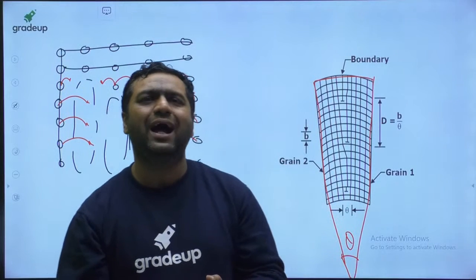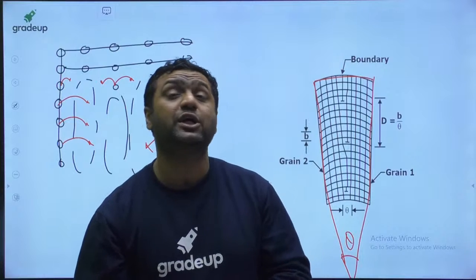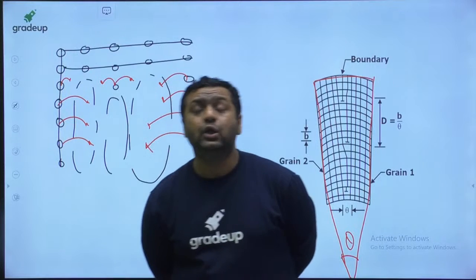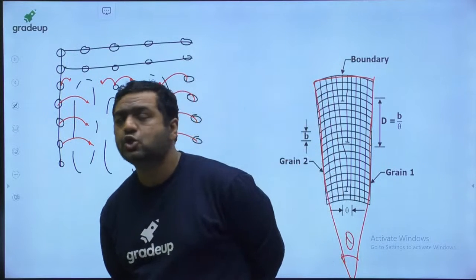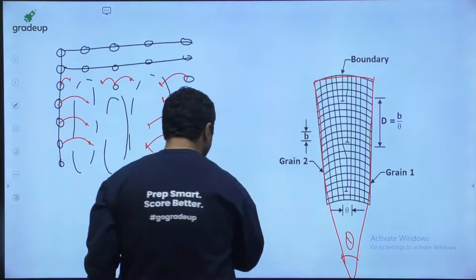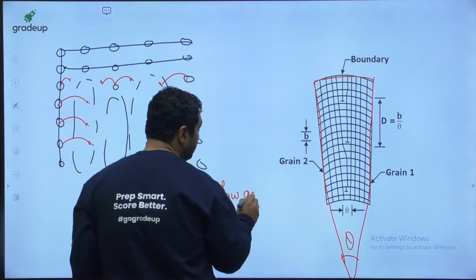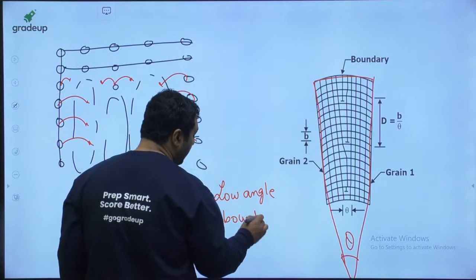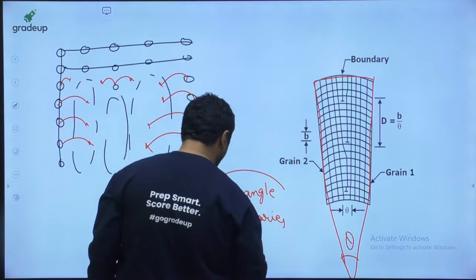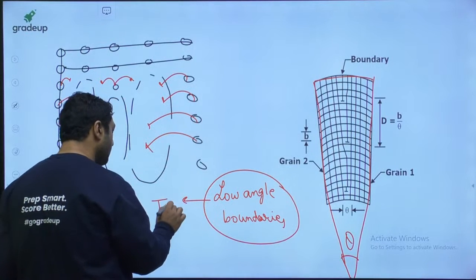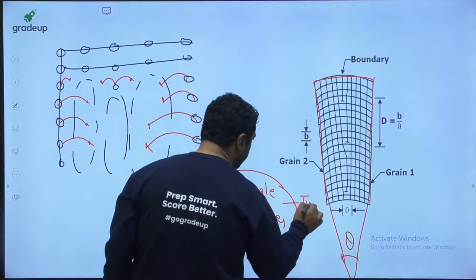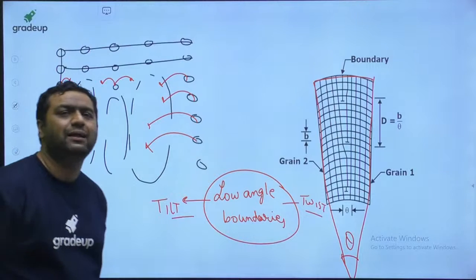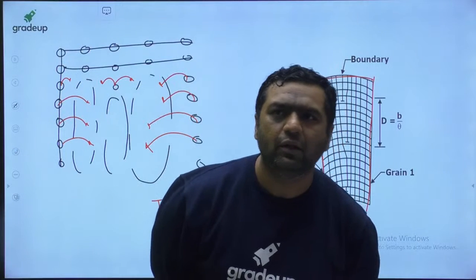Similarly, if more than one screw dislocation occurs together, it results in low angle twist boundaries. So these are said to be the low angle boundaries. One is the low angle tilt boundary, and the second is the low angle twist boundary. These are the examples of low angle tilt and twist boundaries, guys.